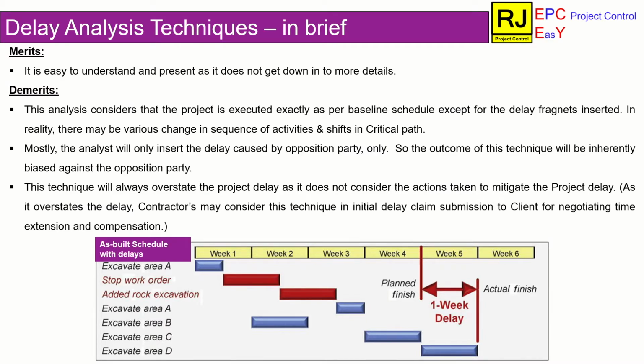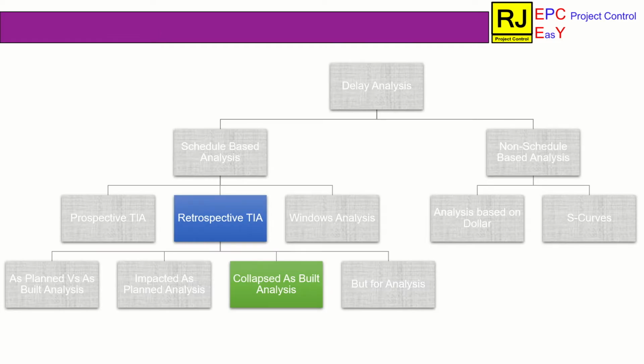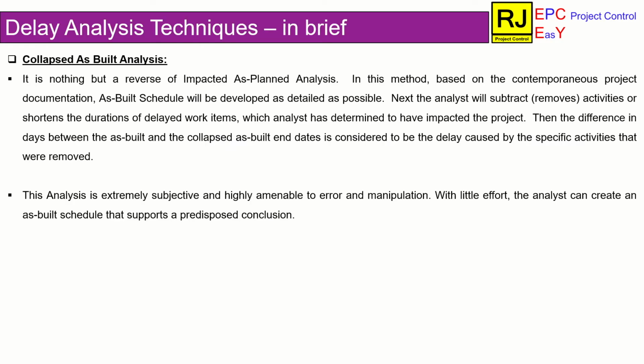The next one is collapsed as built analysis. As stated here, this technique is extremely subjective and highly probable to errors and manipulation. It is not largely in practice, hence I am not going to discuss more. In short, this technique is just the opposite of impacted as planned analysis. This technique is used where a proper schedule is not available in a project.